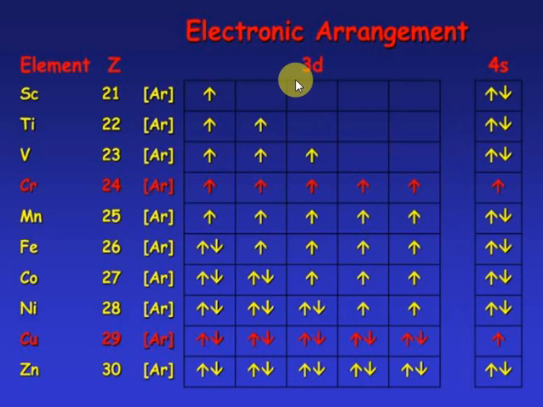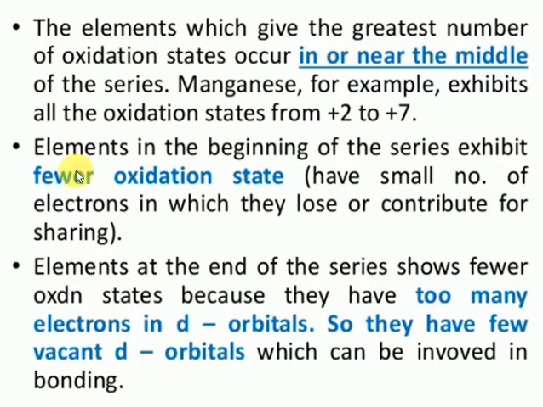Suppose, students, most students get confused. If you want to remove the first electrons, where do I have to remove from, the 3d orbital or the 4s orbital? You always have to remove from the one with the larger n value. So what happens here: this is the outermost shell, and this is the inner shell. So you have to remove the electron from the 4s orbital only. First you have to remove the electron from the 4s orbital.